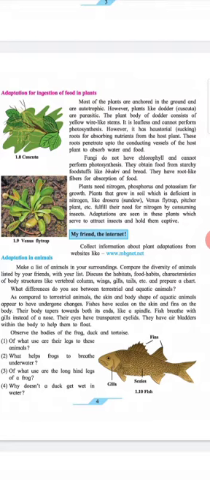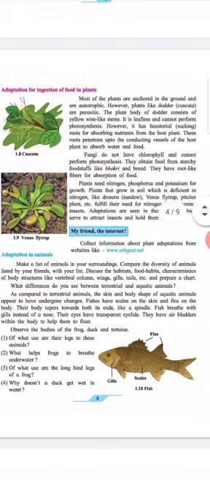Plants need nitrogen, phosphorus, and potassium for growth. Plants that grow in the soil which is deficient in nitrogen, like Drosera (sundew), Venus flytrap, pitcher plants, etc., fulfill their need for nitrogen by consuming insects. Adaptations are seen in these plants which serve to attract insects and hold them captive.